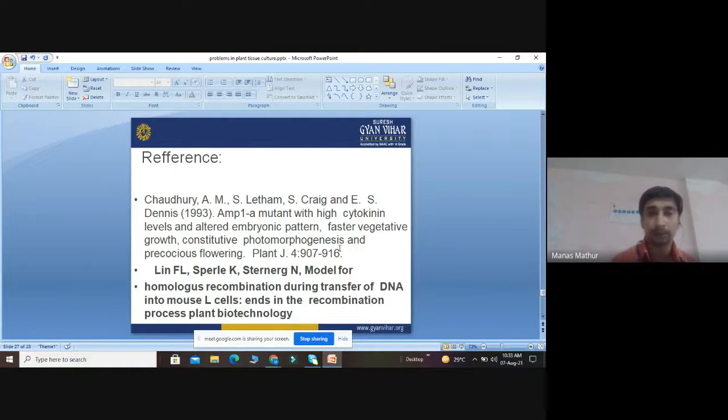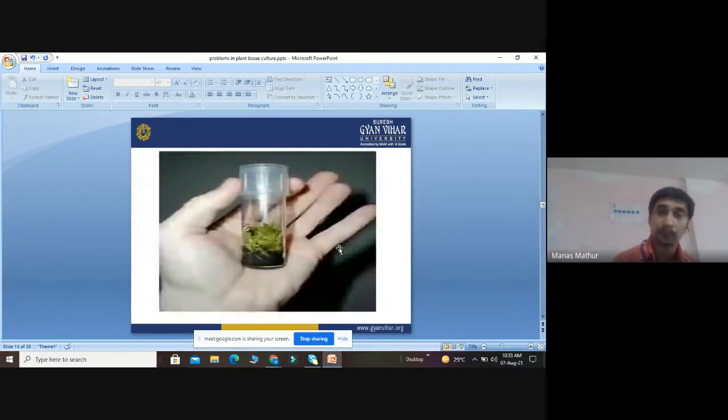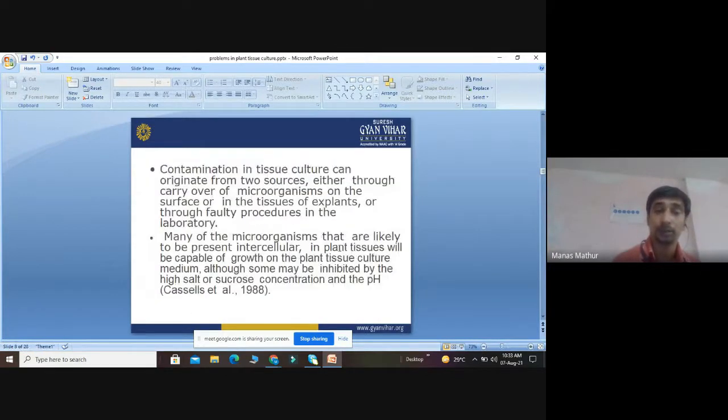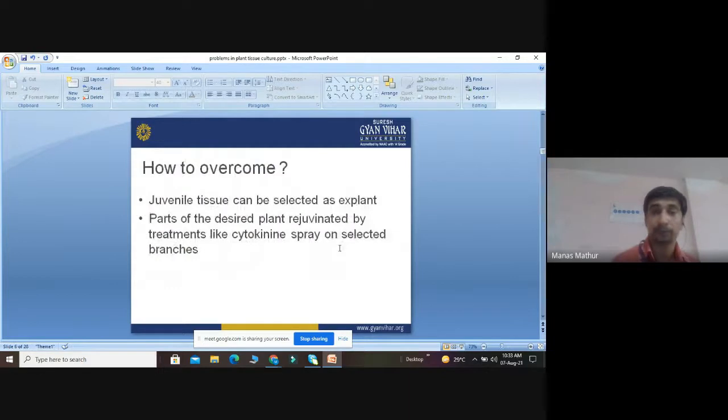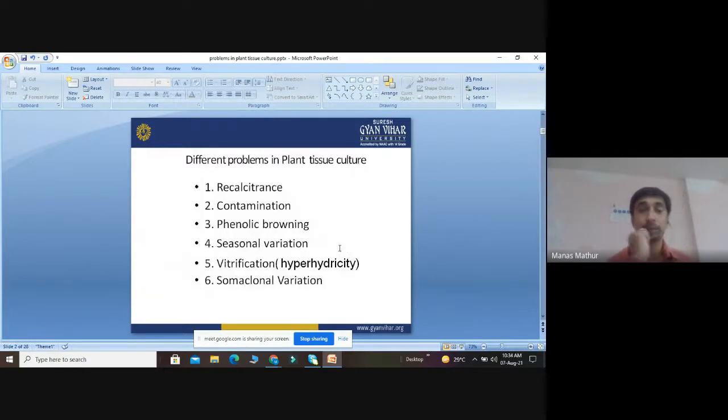So in this lecture finally, I will conclude what we studied today. Today we studied the major challenges which we found in tissue culture media. And what are these challenges? I told you these challenges are recalcitrance, which is caused by free radicals, and contamination, which is caused by the use of improper sterilization conditions. We have to sterilize all media and equipment.